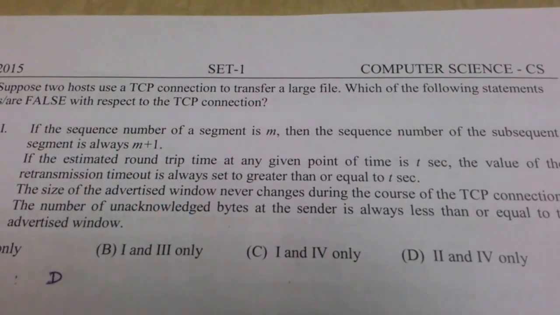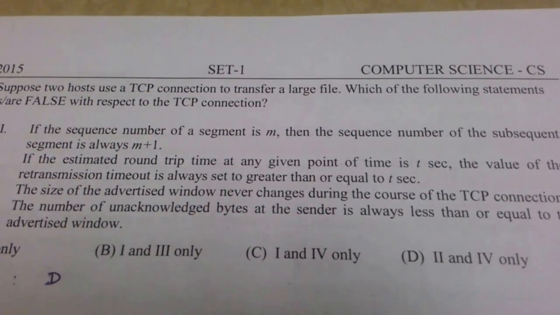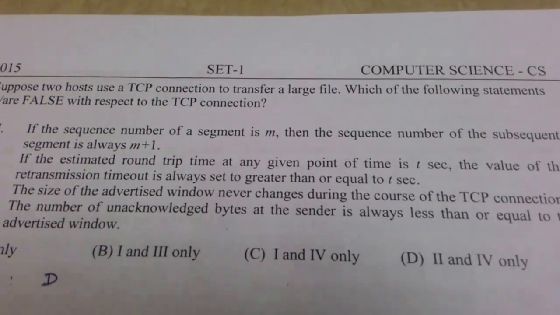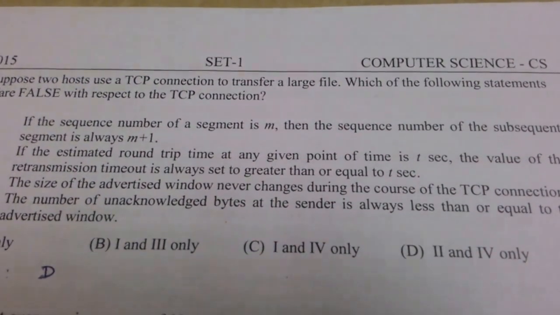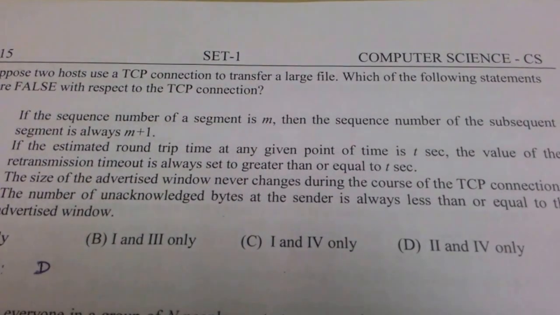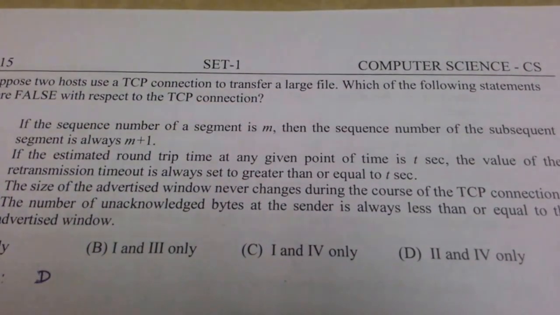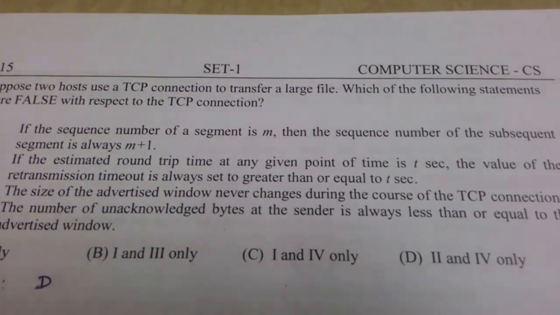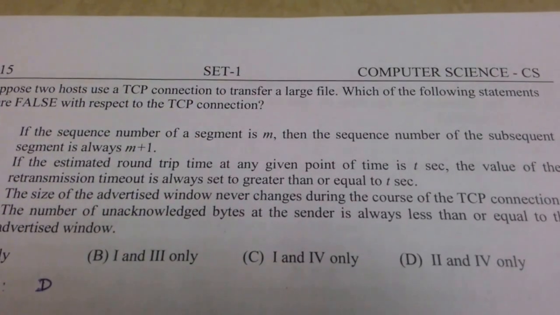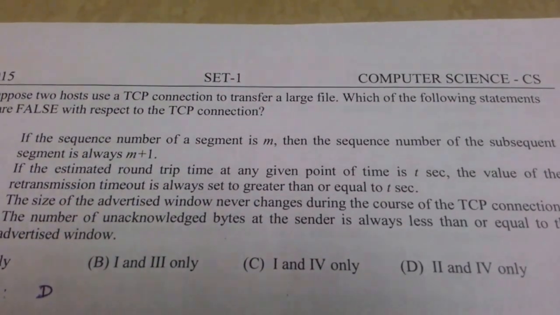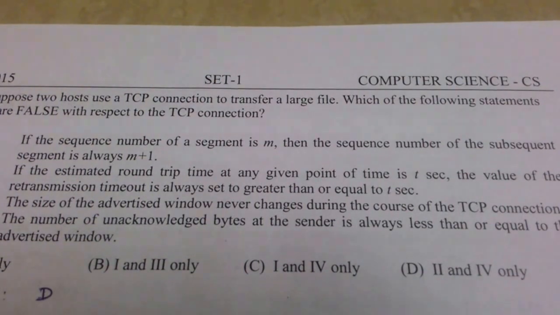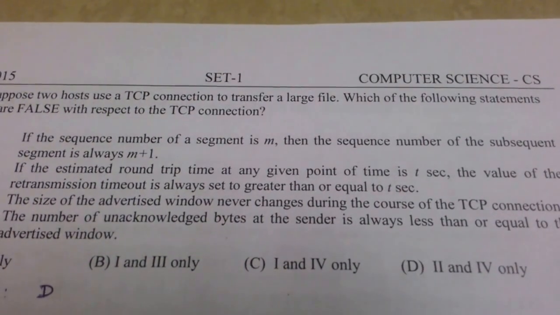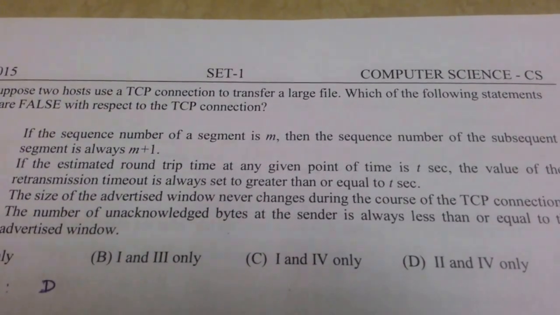Next we go for the fourth statement. The number of unacknowledged bytes at a sender is always less than or equal to the advertised window. Here once again they are talking about the advertised window. So we have to think clearly about the advertised window. The number of unacknowledged bytes at the sender should not exceed the size of the receiver's window.